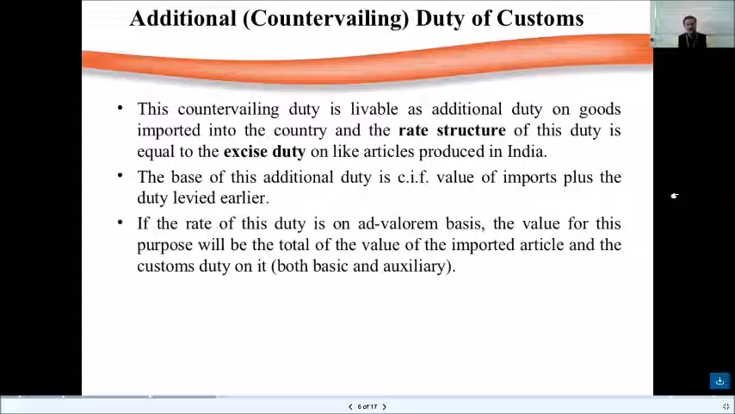The base of this additional duty is CIF value plus the duty levied earlier. So if the rate of this duty is on an ad valorem basis, based on the weight, based on the measure, the value for this purpose will be the total of the value of the imported article and the customs duty on it, both basic and also auxiliary, the additional one.